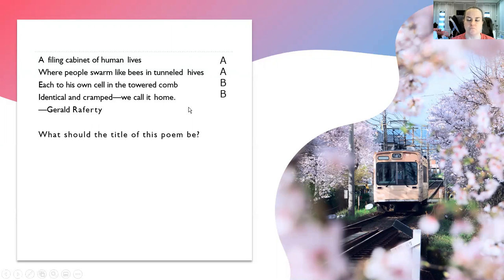But what is the title of this poem? What do you think it could be? A filing cabinet of human lives, where people swarm like bees in tunneled hives, each to his own cell in the towered comb, identical and cramped we call it home. If you thought of an apartment building, that would be a good title for this poem.